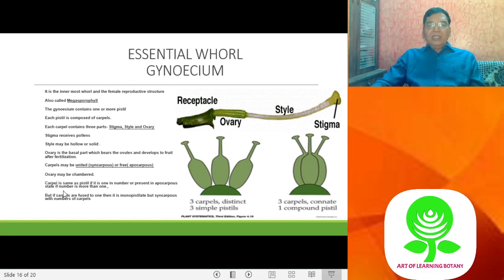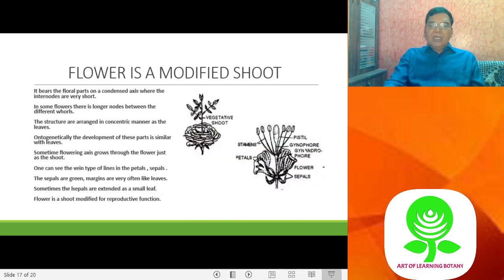Now, the gynoecium whorl is the female whorl. Okay. Now we'll go to the other portion that is very interesting, the flower. What is a flower? The flower is called the modified shoot. Shoot means vegetative branch.